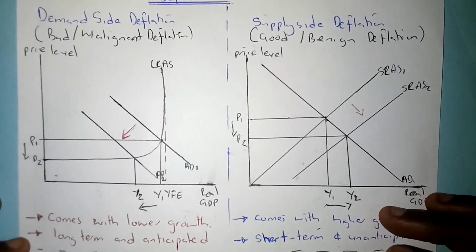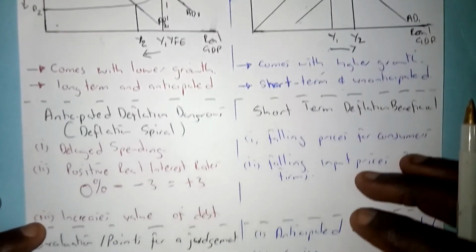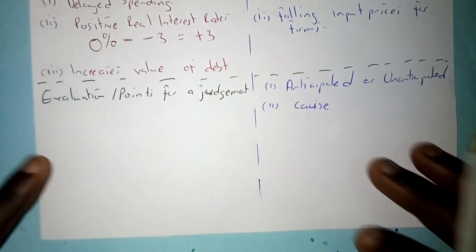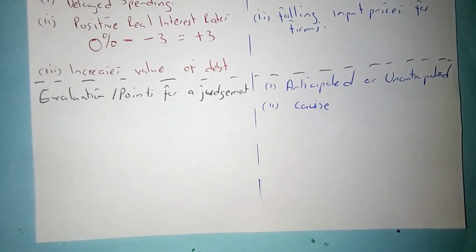So looking at my key evaluation points, deflation is the point of a judgment. Here is where you talk about what you've seen, steering the examiner to your answer. So for deflation, you have to look at the nature. The most important thing about deflation is to consider whether it is anticipated or unanticipated.